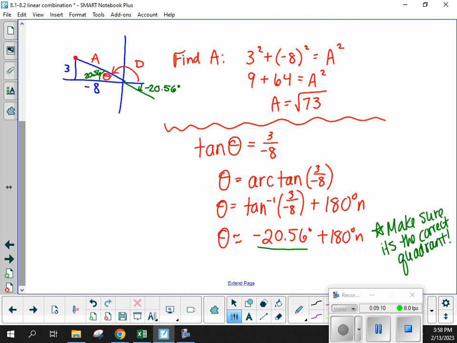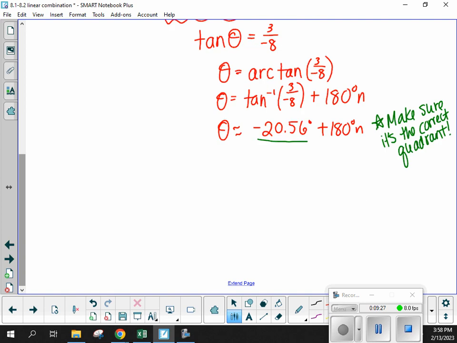Okay. So we have here, because we used arctangent, we've given ourselves options. If -20.56 was the one that we wanted, we'd be good. We'd be done. We would just use that value. But because it's not, we have the option of adding 180 degrees. All right, we need D to be in quadrant 2. -20.56 degrees is not. So we are going to add 180 just one time in this case. That will put us here.